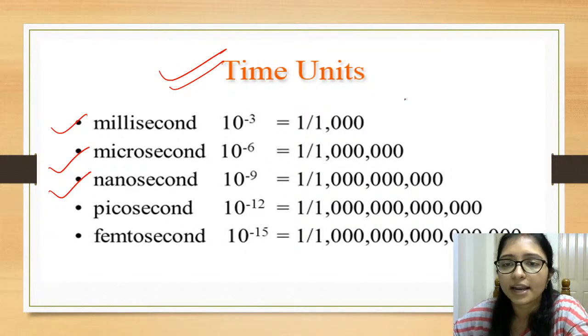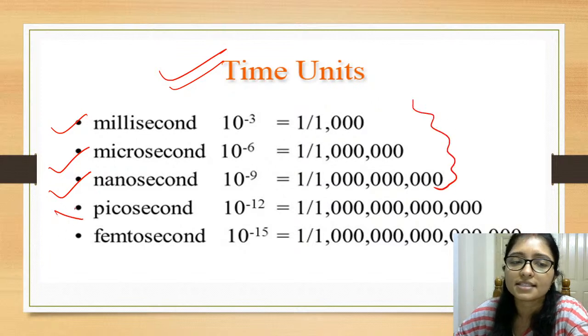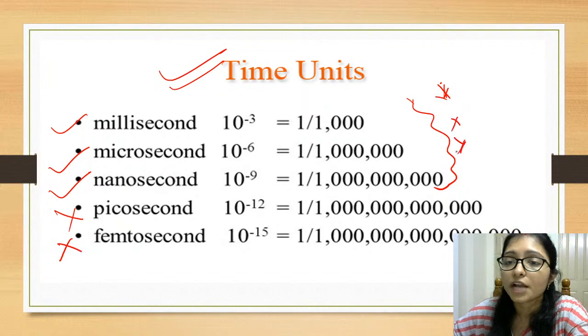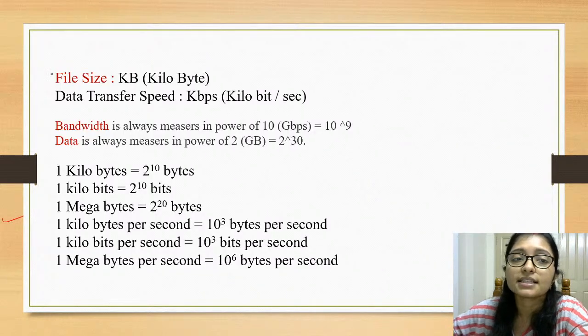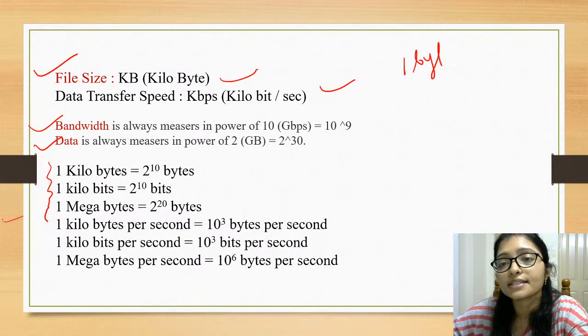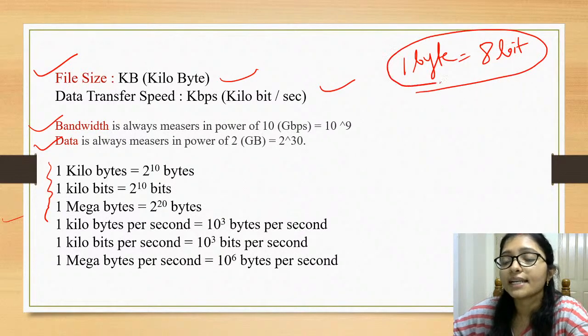These three are enough: millisecond, microsecond, nanosecond. This is not so important. These three you have to remember. And this one: file size, bandwidth, data. What is file size? What is bandwidth? And how to convert kilobyte, bit, and byte. One byte means always remember that it is 8 bits. 1 byte is 8 bits.